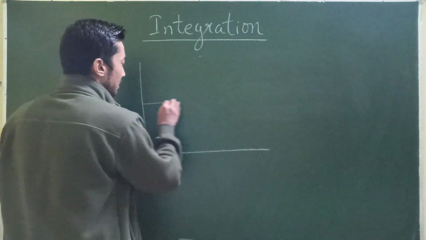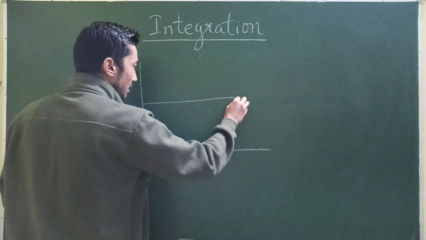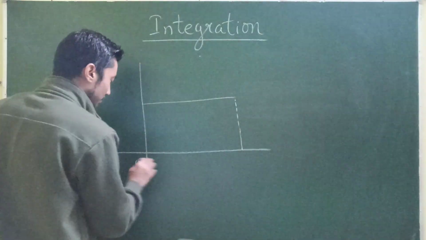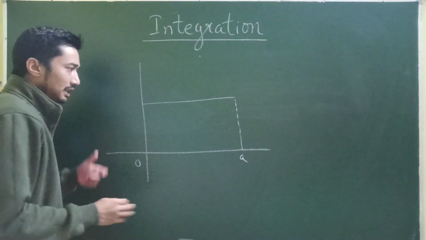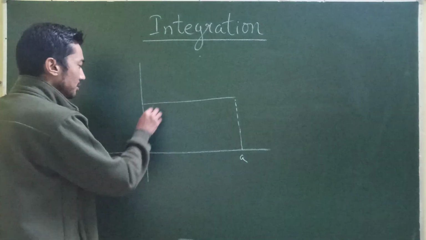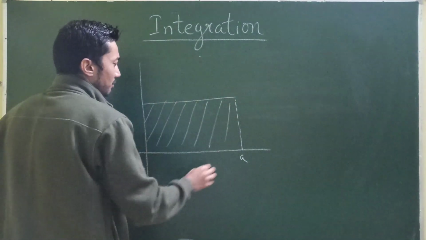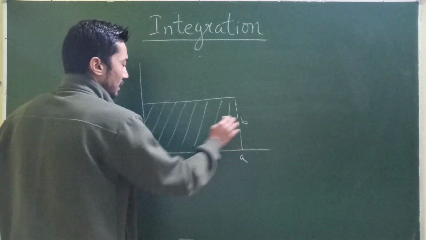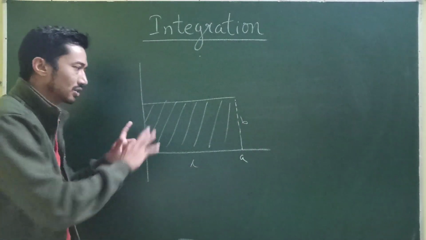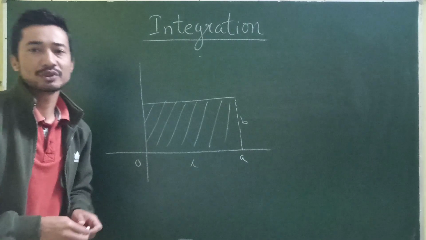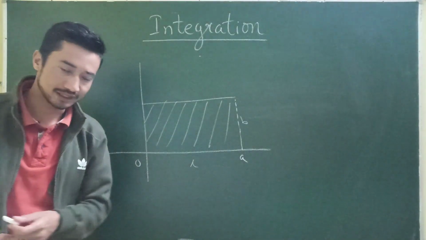Like for example, there is a curve in this form, maybe up to here, from 0 to A. So what is the area under this curve? That's going to be quite easy, because the area under this straight line, under this curve, is in the form of a rectangle, so length into breadth. That's no problem because it's a solid figure with a proper shape, so we can find out the area under its curve.